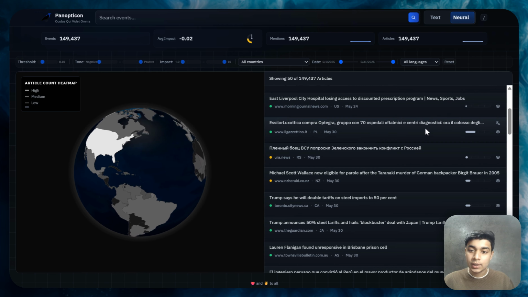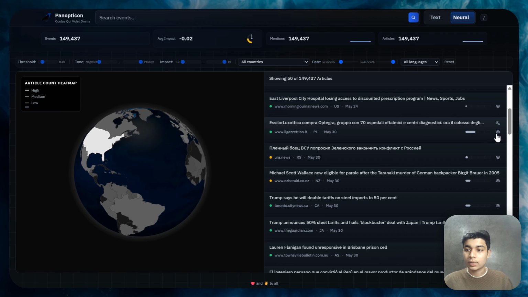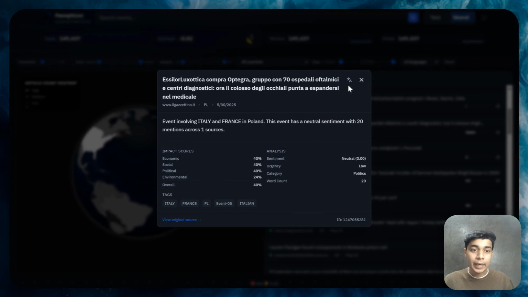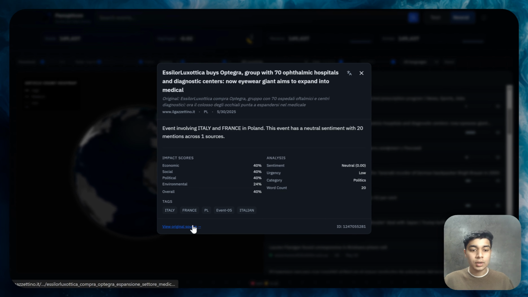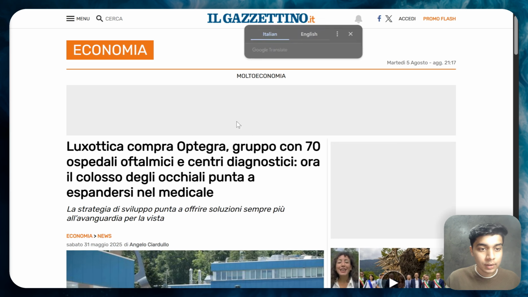You can also deep dive into any single article. So let's say this one looks interesting. I'm just going to look more into it. I don't speak Italian, so I'm just going to translate this one. Oh, cool. Pretty interesting. So you can also go to the original source.